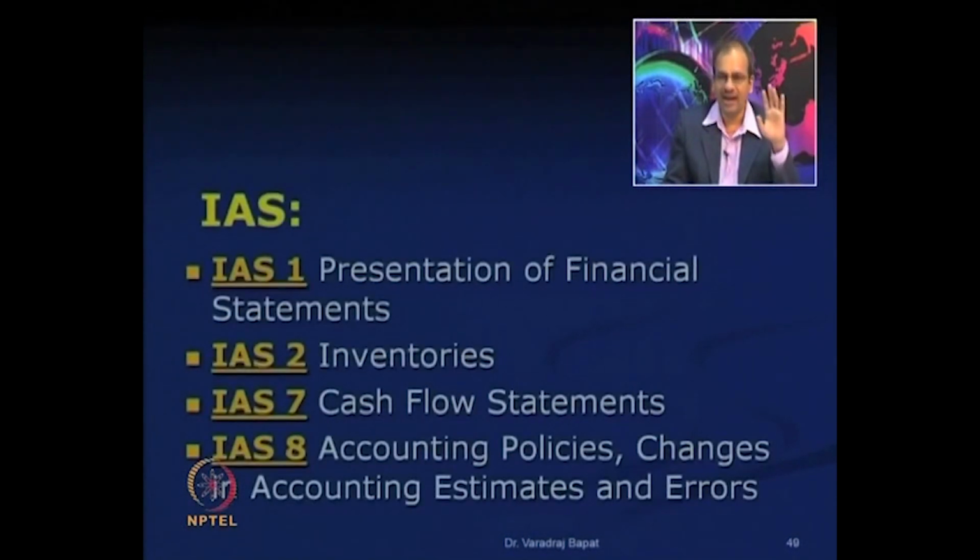Let us have a look at the list of IAS. IAS 1 is presentation of financial statements, IAS 2 is inventories, IAS 7 is cash flow. You can remember that we had Ind AS 1, Ind AS 2, Ind AS 7, which actually correspond to the concerned IAS.